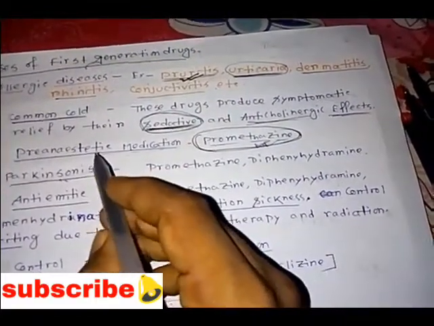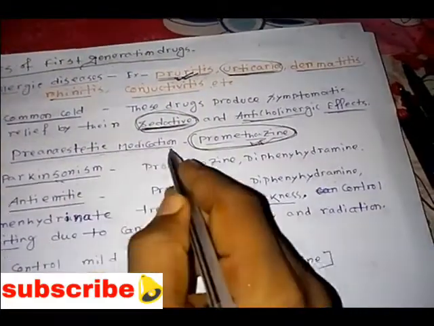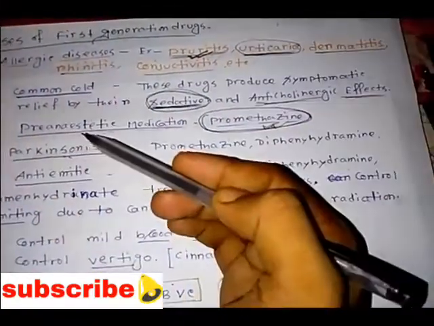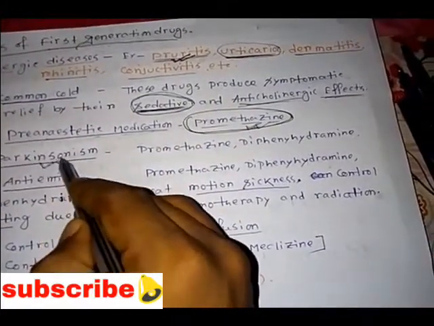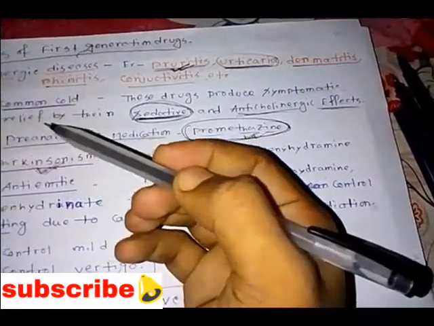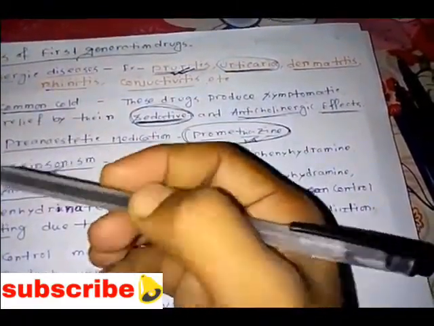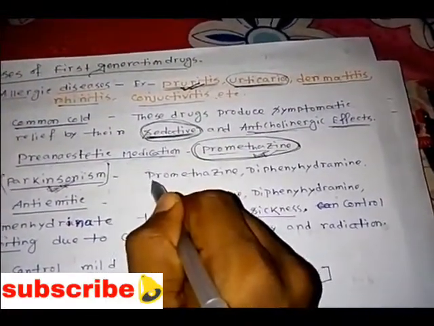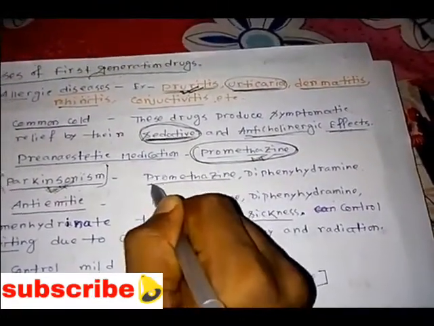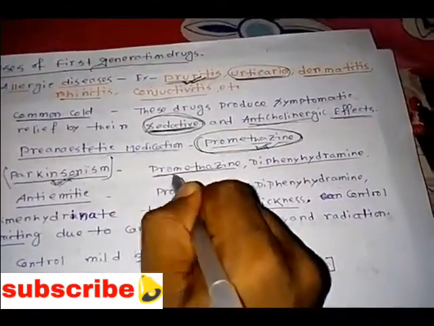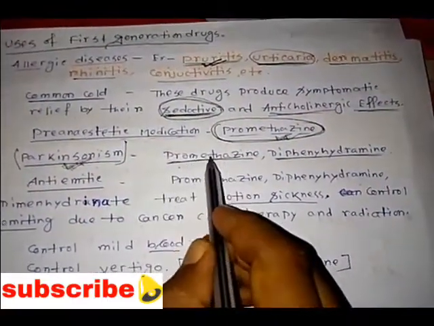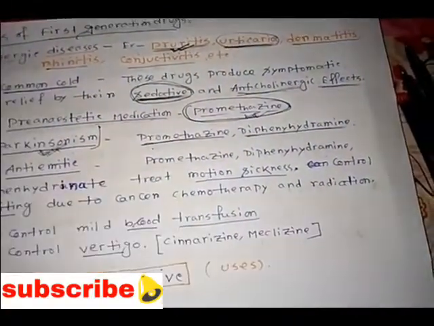When Parkinsonism occurs, symptoms like tremor and rigidity appear. If we use first generation antihistamines, the H1 receptor blockers, like promethazine or diphenhydramine, we can easily block symptoms of Parkinsonism like rigidity and tremor, and thereby prevent or suppress the Parkinsonism.